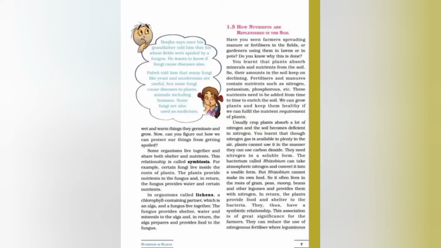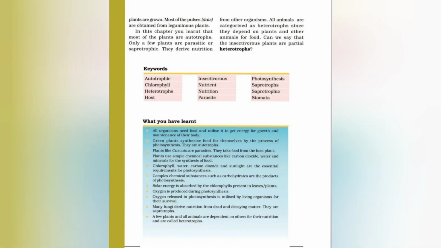But rhizobium cannot make its own food, so it often lives in the roots of gram, peas, moong, beans and other legumes and provides them with nitrogen, and in return the plants provide food and shelter to the bacteria. So they have a symbiotic relationship as we have discussed earlier. This association is of great significance for the farmer, so they can reduce the use of nitrogenous fertilizer where leguminous plants are grown. Most of the pulses like dal are obtained from leguminous plants.